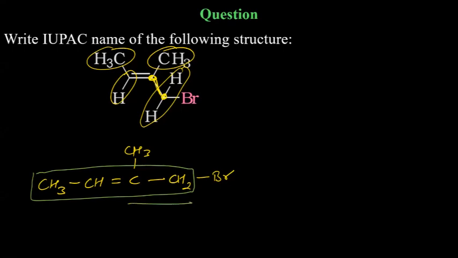There are 2 carbons on the right side of the double bond and 2 carbons on the left side. But the right side has 2 side chains, so the right side will decide the numbering: 1, 2, 3, 4. The side chains decide the numbering because the functional group is in the middle.